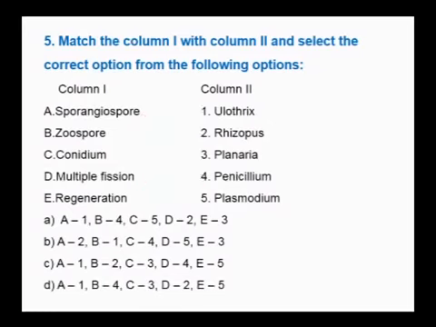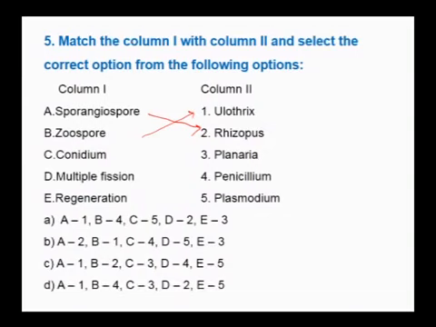Okay, question number 5. Match column 1 with column 2 and select the correct option from the following options. In column 1, different asexual reproductive structures are given. In column 2, the organisms are given. Sporangiospores are the asexual spores found in phycomycetes, a fungi. One example of a phycomycete is Rhizopus. Therefore, sporangiospore goes with Rhizopus. Zoospores, which I already discussed in the previous slide, are motile endogenous spores which are very common in algae. One example of algae is Ulothrix here. Therefore, zoospore goes with Ulothrix.